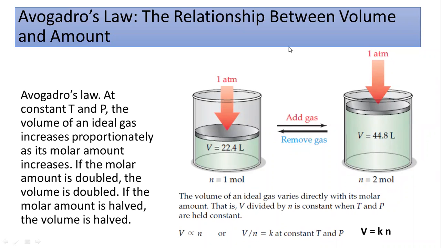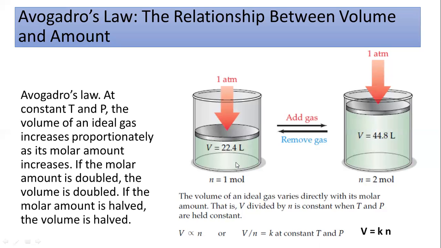Now we are going to discuss the relationship between the volume and amount, and remember the other two parameters, temperature and pressure, must be constant. Then you will get the relationship between the volume and the number of moles. So first look at the picture over here. Now the pressure is constant and temperature is also constant. Let's suppose this is 0 degree centigrade or 273 Kelvin, and the pressure in both of the cases is 1 atmosphere. So these are the constants.